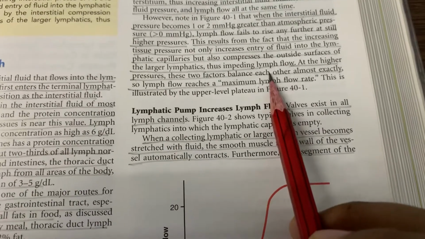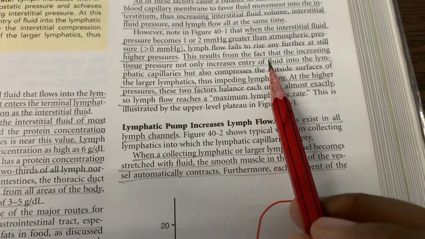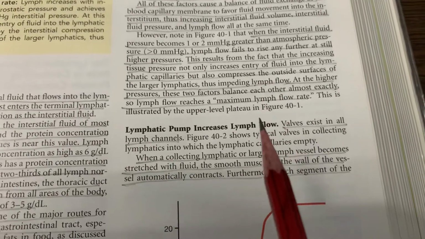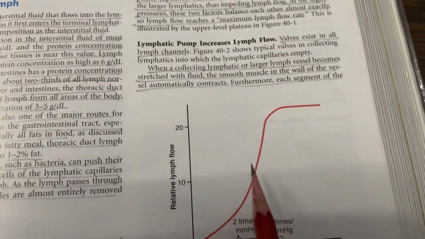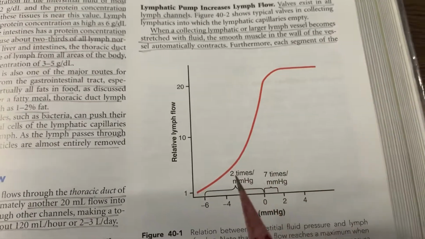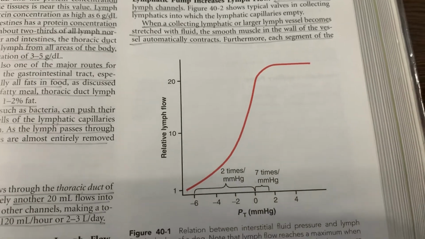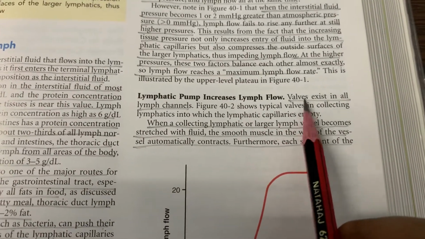At higher pressures, these two factors balance each other almost exactly, and so lymph flow reaches a maximum lymph flow rate. This is illustrated by the upper level plateau in a graph between the relative lymph flow and the interstitial fluid pressure.